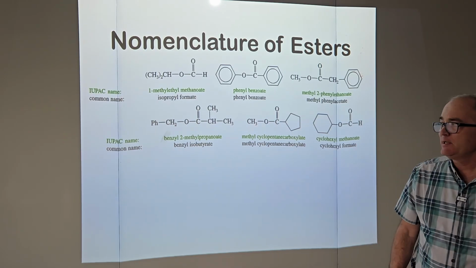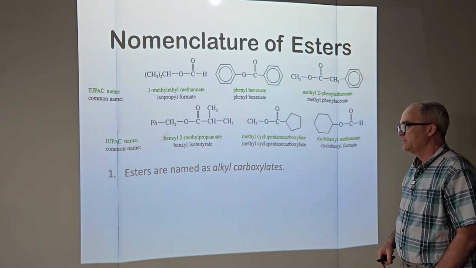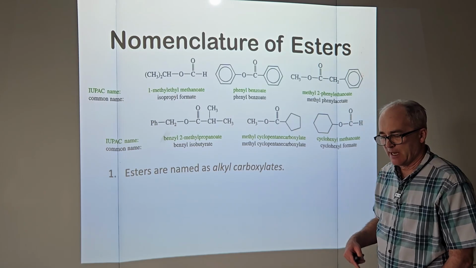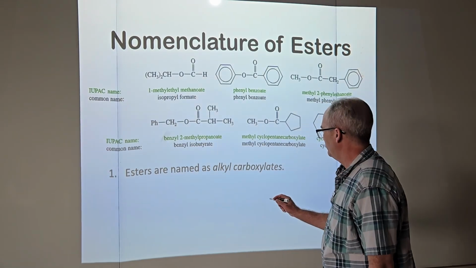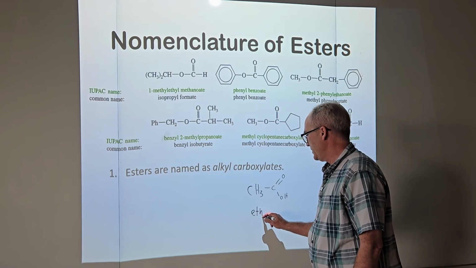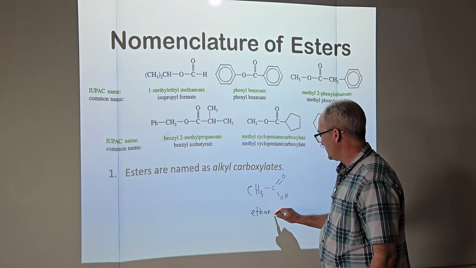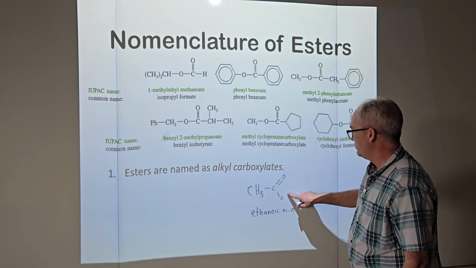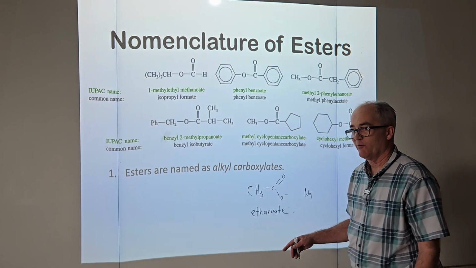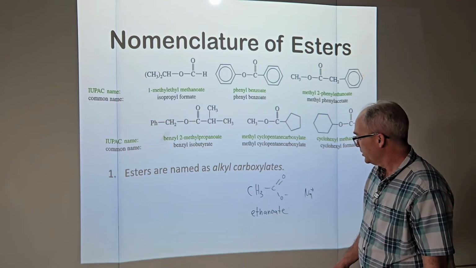So how do we name an ester? Well, look in here. The green is the IUPAC, and we name them as an alkyl carboxylate. So remember when we named the acid salts, let me just bring one up here. Our favorite, acetic acid. Let me just name it. Well, that's not how I do it, but I get to ethane, then I go oic acid. All right, now if for some reason this gets deprotonated, and I have something like that, I get rid of ic acid. I always think of oatmeal, but O-A-T-E. So this would be sodium ethanoate.